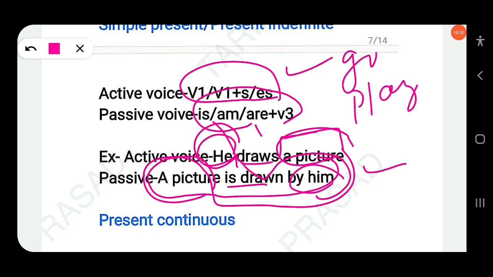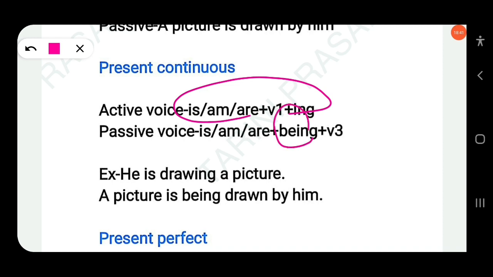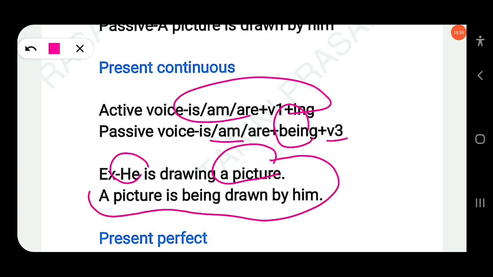Clear? Then next, present continuous. The structure of present continuous is V1 plus ing in active voice. Then you have to use is being plus V3 in passive. In present continuous and also past continuous, we have to use being. So he is drawing a picture. Here the object is a picture, he is the subject. The object becomes the subject: a picture is being drawn by him.